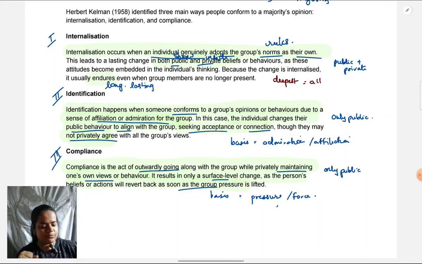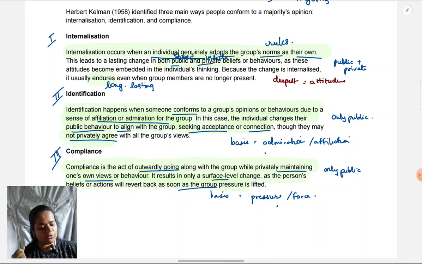Identification type of change is more superficial. It's not very deep. To some extent attitude changes, but reasoning does not change, thinking does not change. It's just out of a sense of connection that is felt from within that outside behavior is changing. So it's not an attitudinal change. Identification is just a surface level change.